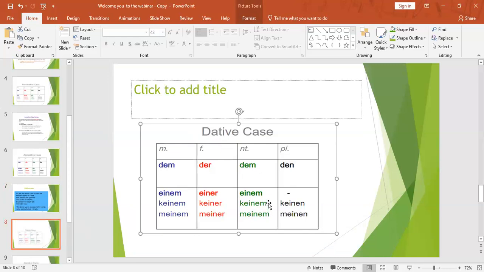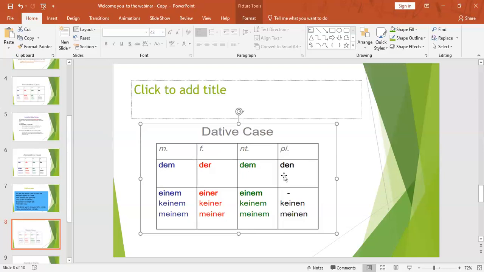But your base form is nominative. Why do I say the base form is nominative? Because there we get the original gender of the noun. Under accusative and dative, we are changing the noun because of the situation, under some condition. But nominative is your base form. Under dative, masculine changes to dem, feminine will change to der, and neutral is dem.